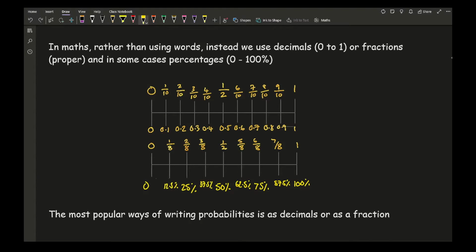And again, how I've got those percentages, so from there, all I've done is just done the numerator divided by the denominator times by 100, and you've got your percentages. Now again, the most popular way of writing probabilities is as decimals or as fractions. So try and avoid using percentages. I'm not going to say that they're never going to be involved in probability questions, but typically at GCSE level, most percentages are always going to be written as a fraction or as a decimal.